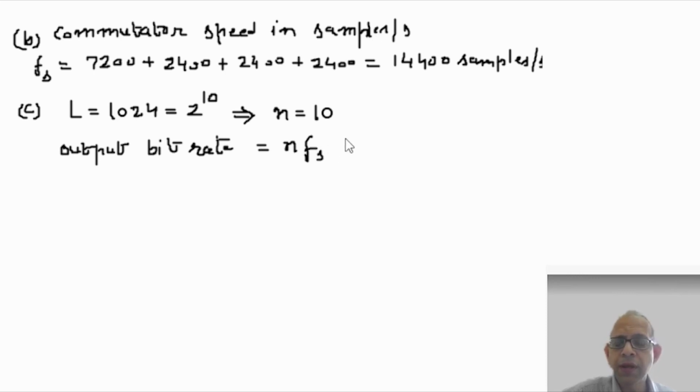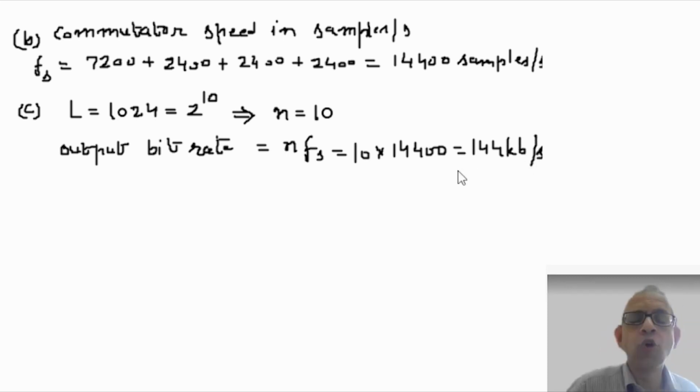So one sample is represented by 10 bits. So for 14,400 samples, we need 10 times 14,400, equal to 144 times 10 to the power 3, or 144 kilobits per second. So this is the output bit rate.